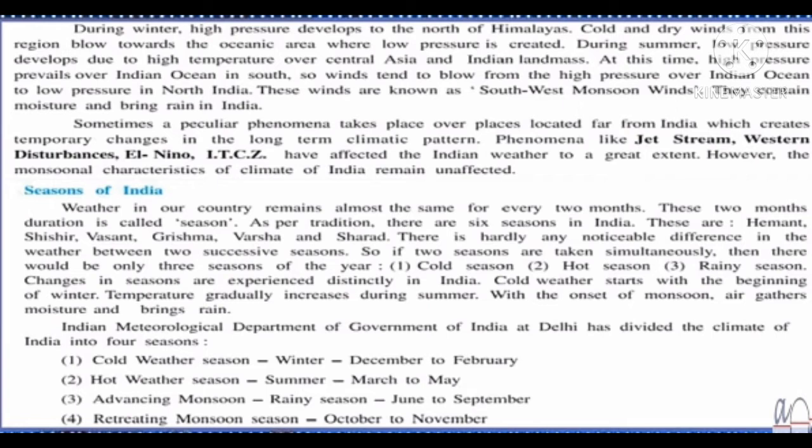Sometimes a peculiar phenomena takes place over places located far from India, which creates temporary changes in the long-term climatic pattern. Sometimes various changes come in the places which are far away from India, but because of those places there is difference in the climate of India also. It affects the Indian climate also in the long-term climatic pattern.